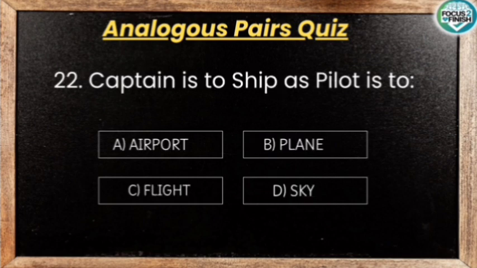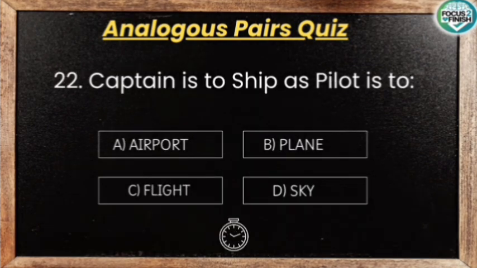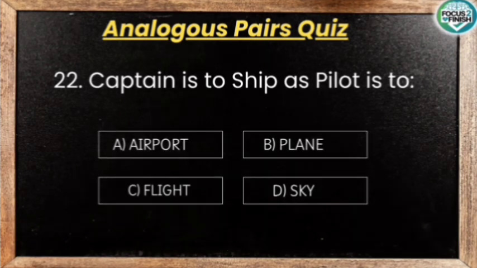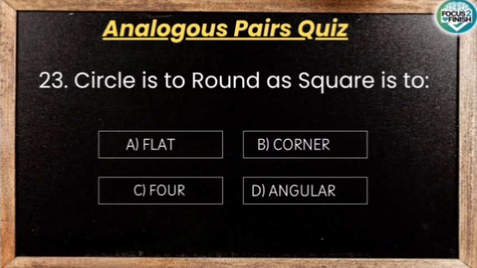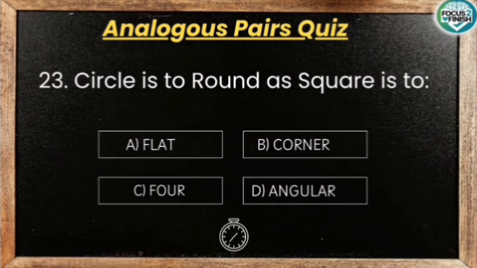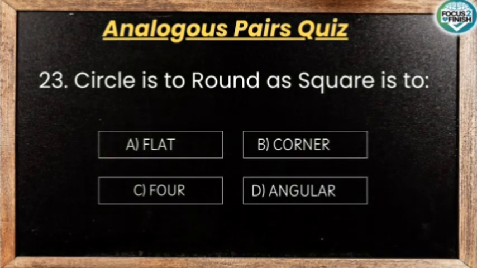Captain is to ship as pilot is to. A captain commands a ship and a pilot commands a plane, so the answer is plane. Circle is to round as square is to. Round is a defining characteristic of a circle. Angular, or rectilinear, having right angles, is a defining characteristic of a square, so the answer is angular.